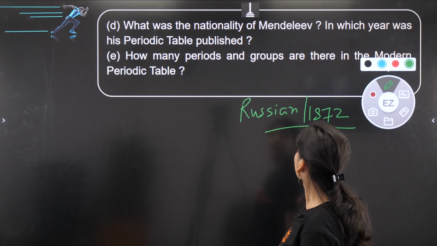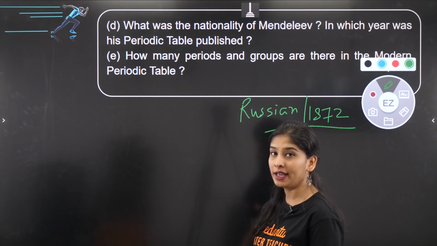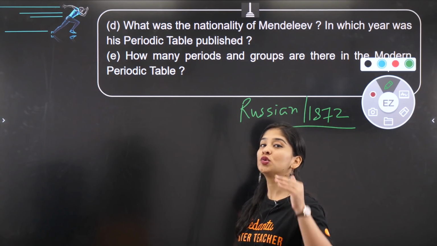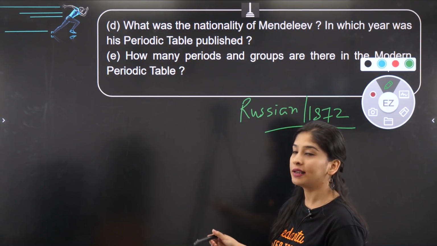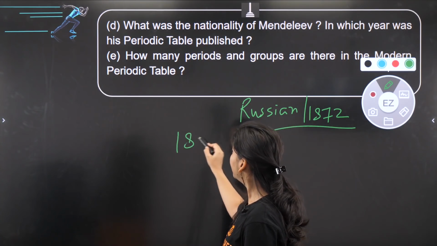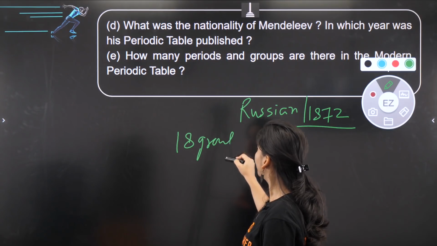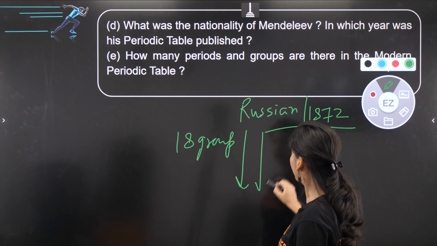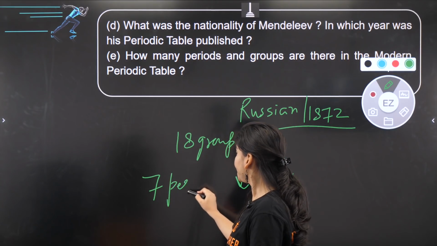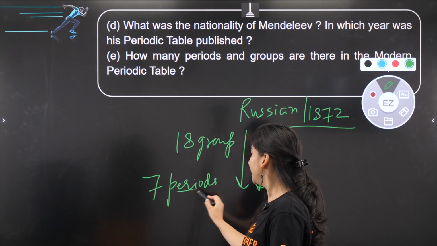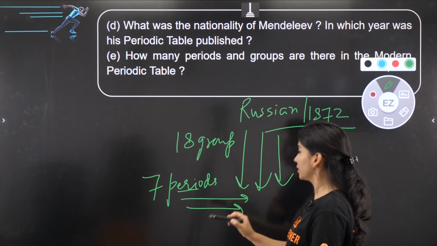How many periods and groups are there in the modern periodic table? The modern periodic table which we study right now, which is the best approach to study so much systematic study, has 18 groups. What basically are groups? These vertical columns, right? And 7 periods. What are the periods? Periods are these horizontal rows, right?